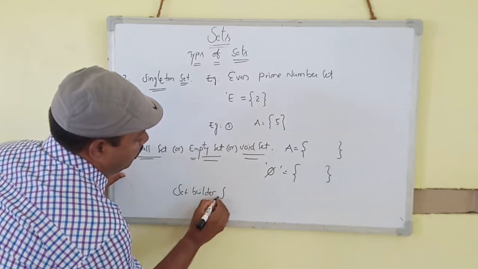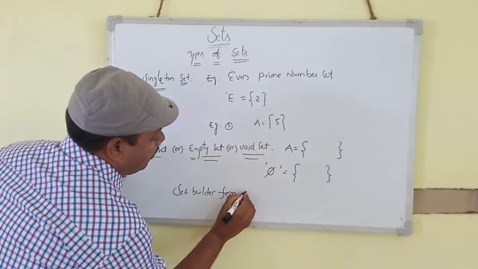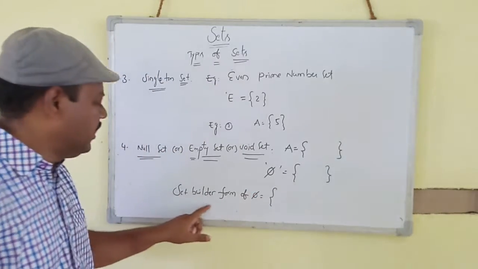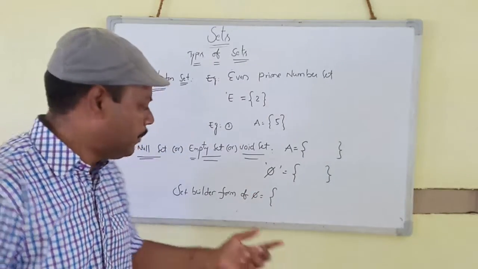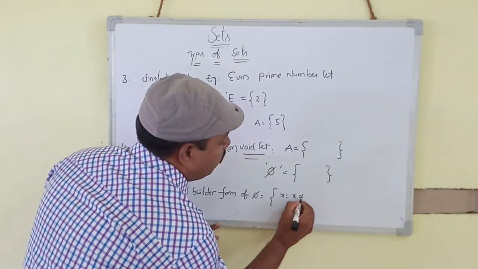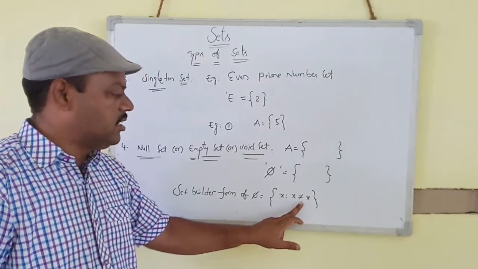Phi is equal to the set of x such that x not equal to x.